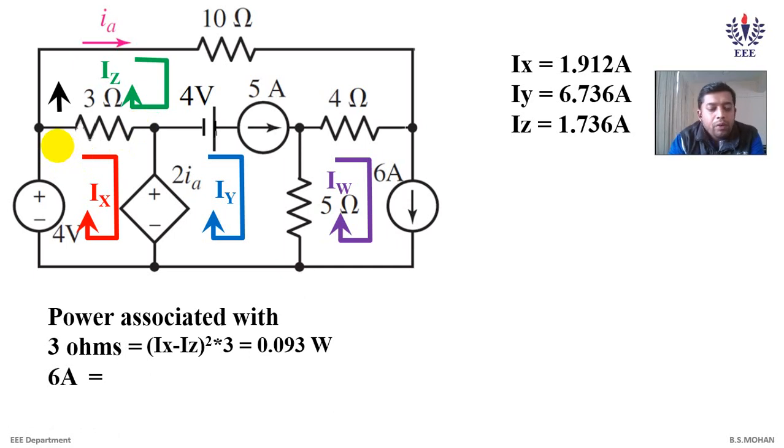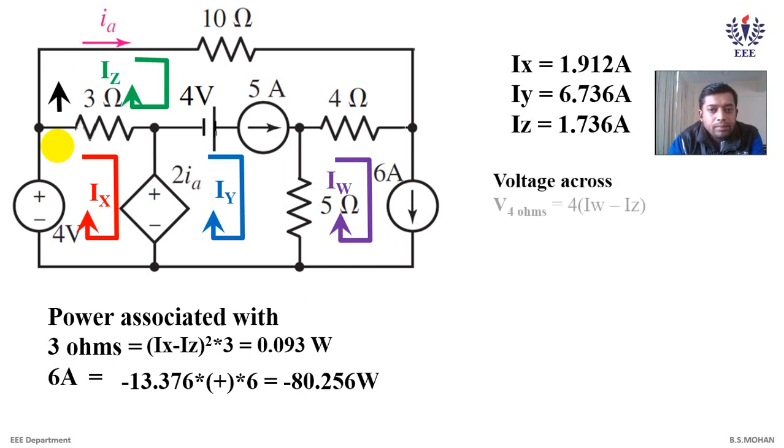Next, how do we find the power associated with 6 amperes? One has to find the voltage drop across the current source. How do you find the voltage drop across a current source? When you open circuit your current source, the voltage drop across the 4 and 5 ohms will appear across the 6 amperes. So what is the voltage drop across 4 ohms?